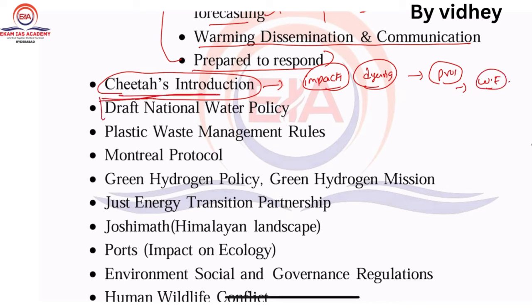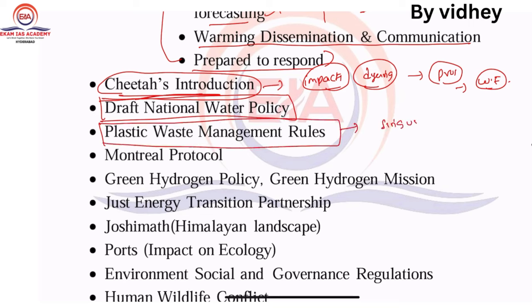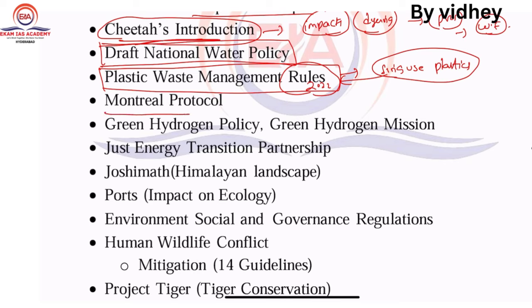Next one, draft national water policy. Next one, plastic waste management rules. For example, single use plastics were banned, right? So there may be questions relating to this one, Plastic Waste Management Rules 2022, very, very important. Next one, Montreal Protocol. It came in 1987, so how many years has it completed? Nearly 25 years. So just go through this one, Montreal Protocol, right?